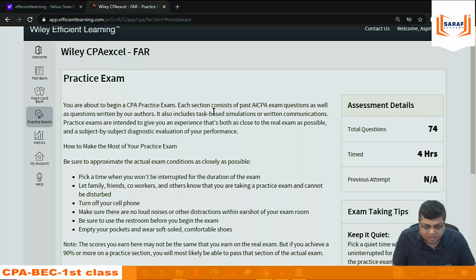So 3,000 MCQs and 200 task based simulations are there. And then the mock papers, 2 mock papers separate and then unlimited mock papers. Those are there with flashcards and some revision material they give. These are the things they are giving in $150. I think it's a decent one.